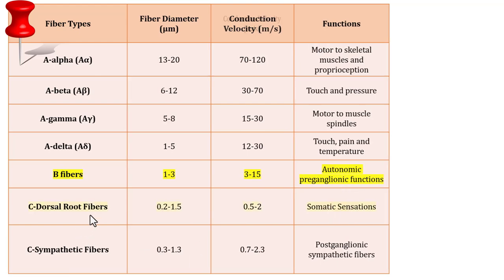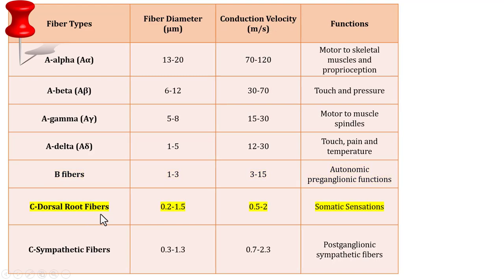And the third type of fibers based on conduction velocity is C fibers, which are again divided into C dorsal root fibers and C sympathetic fibers. C dorsal root fibers have a fiber diameter of 0.2 to 1.5 and the conduction velocity is 0.5 to 2 meters per second. And then we have C sympathetic fibers, where the fiber diameter is 0.3 to 1.3 and the conduction velocity is 0.7 to 2.3 meters per second.